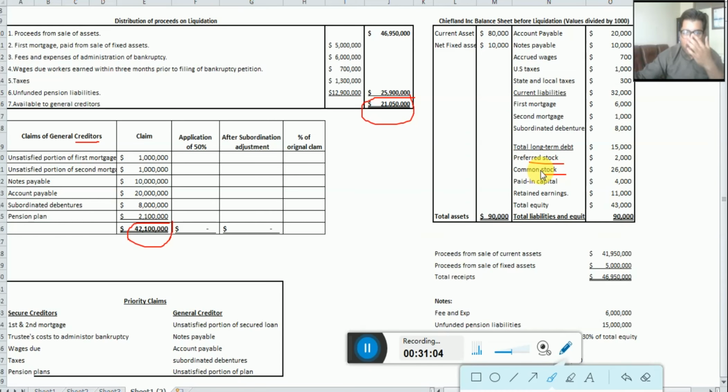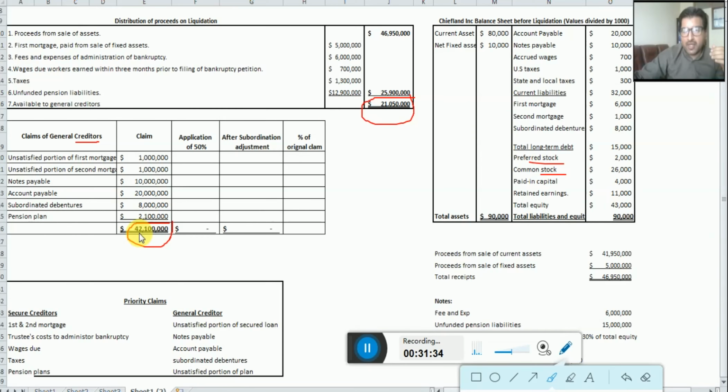Okay, so dear students, the total claim of the general creditors we have is 42 million, and here we have 21 million of the fund remaining. So it means the fund is way less than the total claim. So how much can we give to all these individuals? We need to compute the application percentage, right? So how much is the application percentage? And as you can see, 21 million is 50% of 42 million.